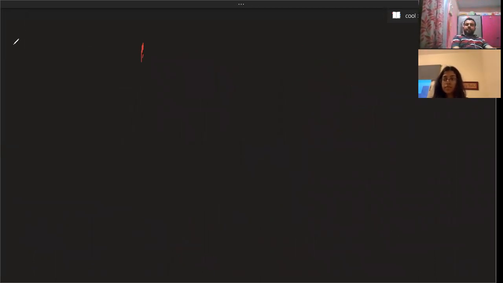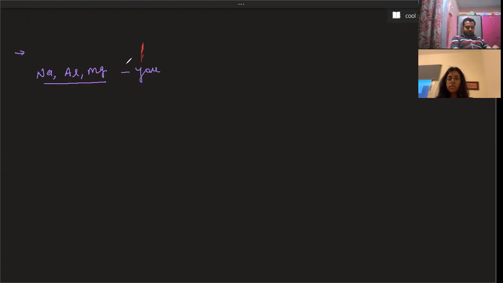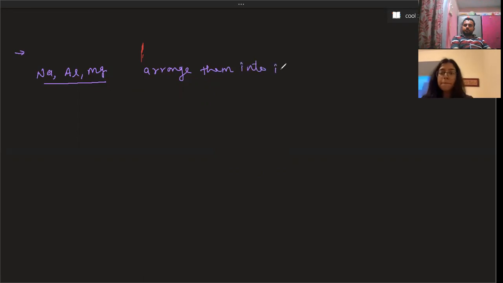So we have three elements. I am giving you three elements: sodium, aluminum, and magnesium. You have to arrange them into increasing order of size. Please do that.